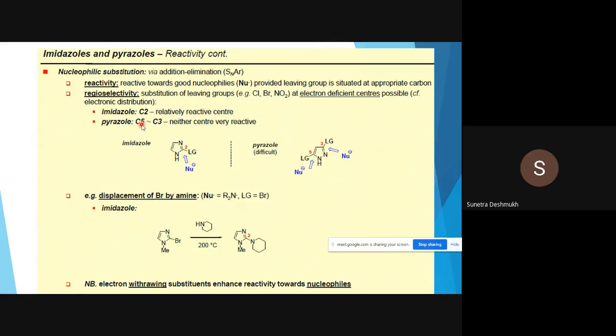Here they have written that in pyrazole, centers C5 and C3, neither center is very reactive. So it's difficult to do nucleophilic substitution at the C3 and C5 positions. The C4 position is not possible because the C4 position is susceptible to electrophilic substitution reaction. In imidazole, the second position is susceptible. Here we have displacement of bromine, C-Br, with piperidine, so we can get such nucleophilic substitution reactions. Electron withdrawing substituents enhance reactivity towards nucleophiles, which is quite normal.